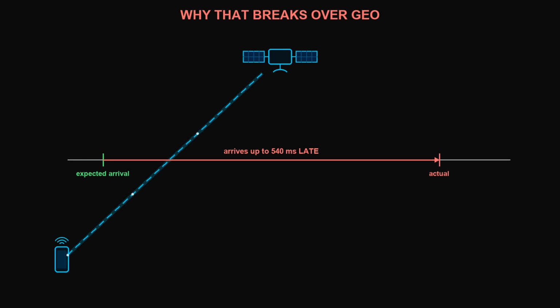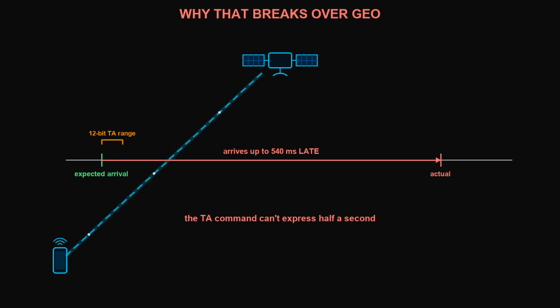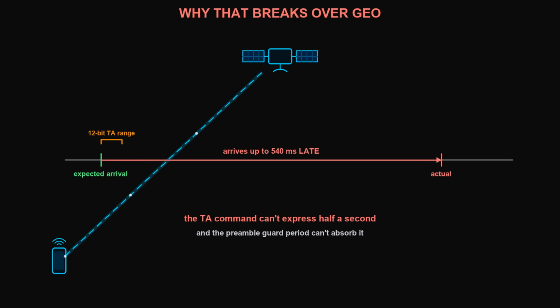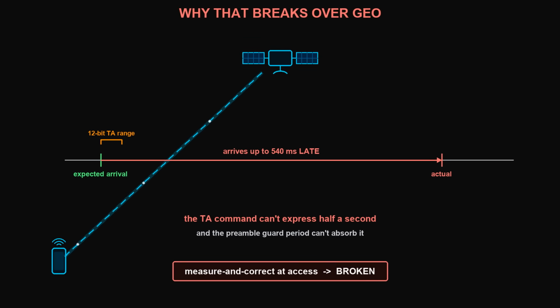But the timing advance command in the random access response is only 12 bits wide. It was designed to nudge a phone that's already inside a cell. A few kilometers out, it physically cannot express half a second of delay, and the preamble's guard period can't absorb that offset either. So the ground trick, measure the arrival and correct it, completely breaks. The network cannot measure its way to your timing across a gap this large.